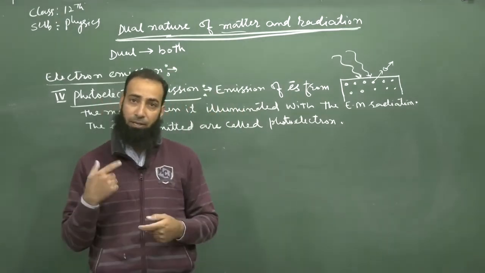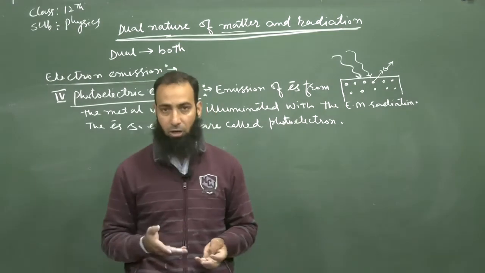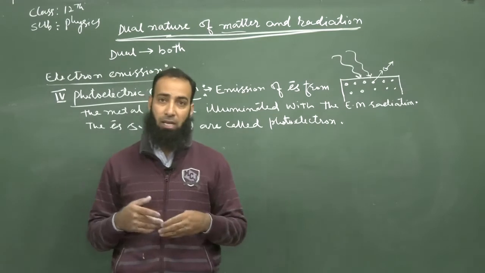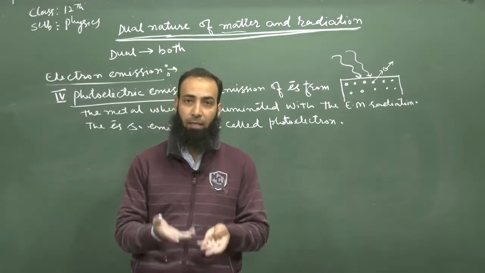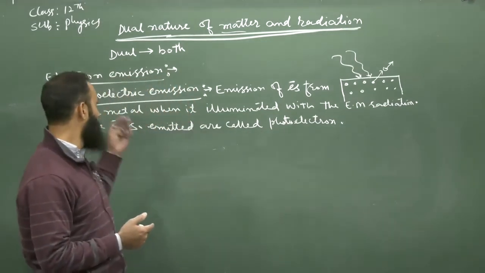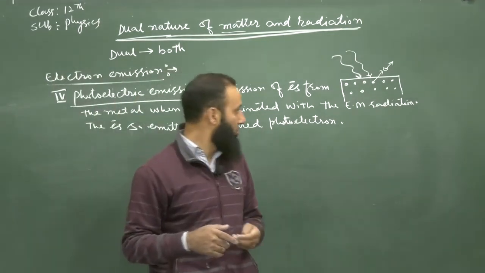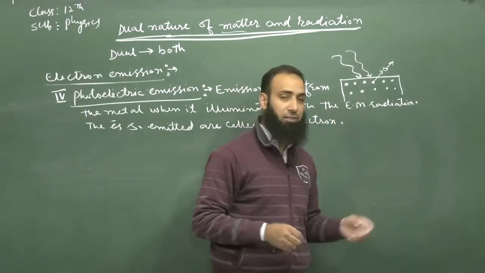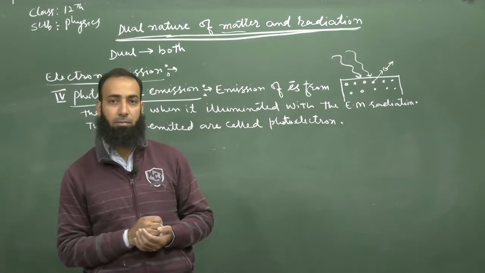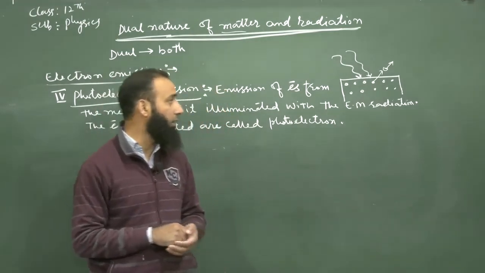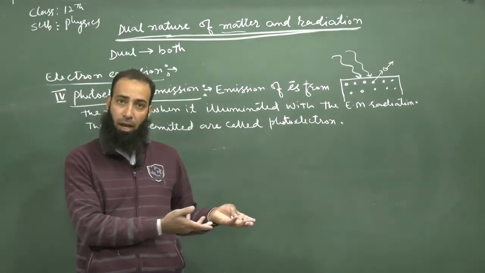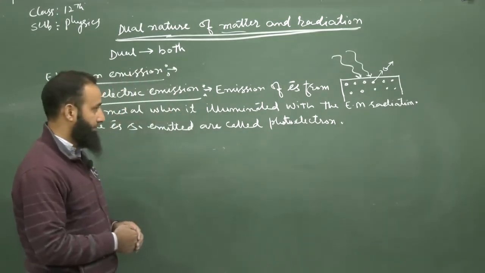Or you apply a strong electric field to the metal and electrons come out. Or secondary emission: high energetic electrons strike the metal and electrons come out. And the 4th one is you illuminate the metal surface with electromagnetic radiation. Again, electrons come out, because in all these cases the electrons get the energy from these processes.